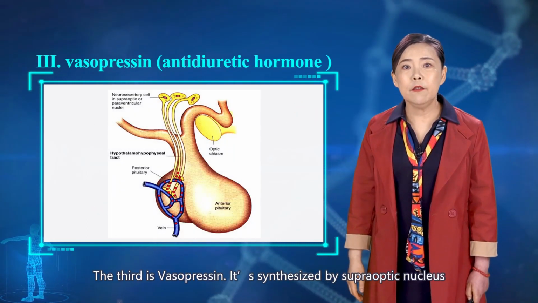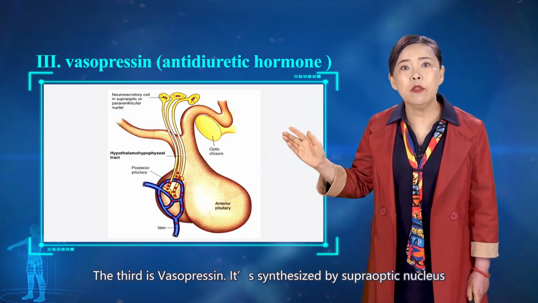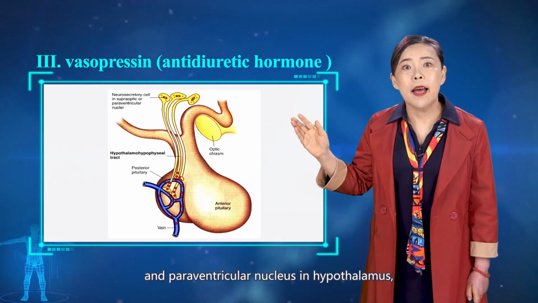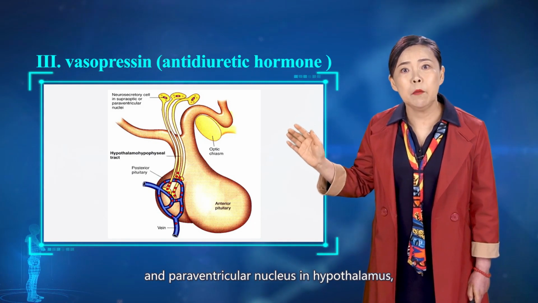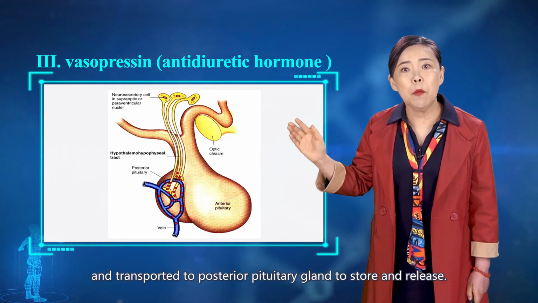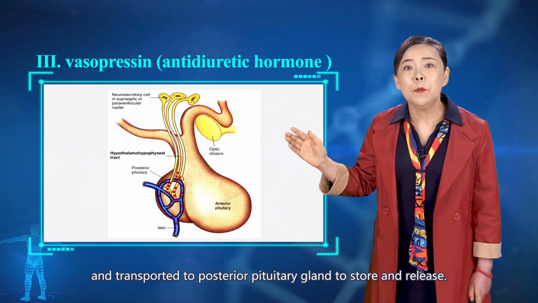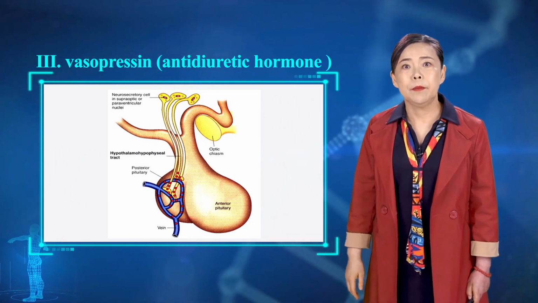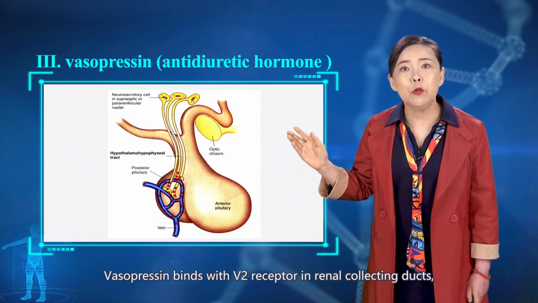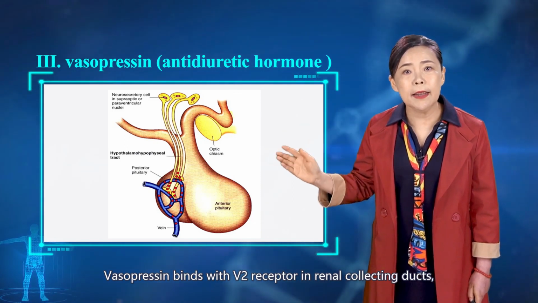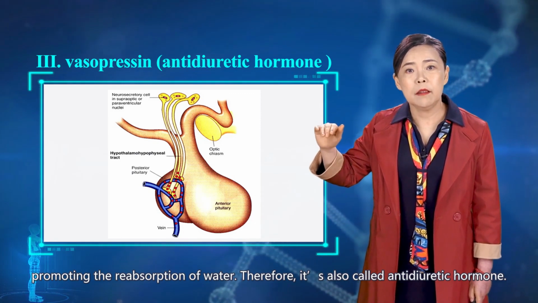The third is vasopressin. It's synthesized by supraoptic nucleus and paraventricular nucleus in hypothalamus, and transported to posterior pituitary gland to store and release. Vasopressin binds with V2 receptor in renal collecting ducts, promoting the reabsorption of water.